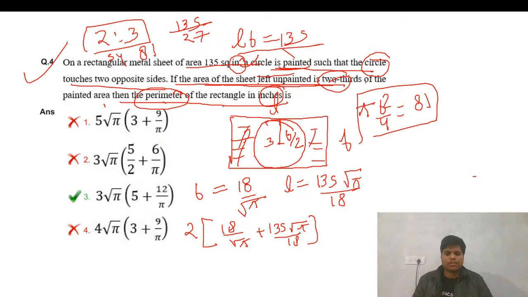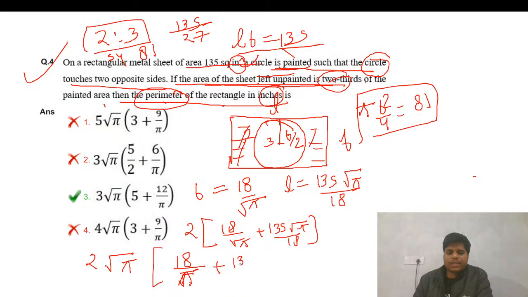Is our answer matching with any option? I will take root pi common and convert it into this form. So this becomes 18 pi, and this becomes 135 by 18.